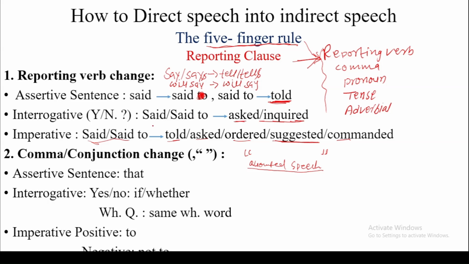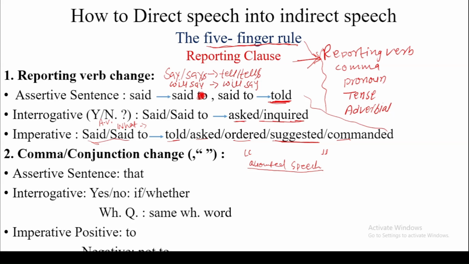In interrogative sentences, we have 2 types. One is the yes-no question, which generally starts with an auxiliary verb. The other type is the WH question. If there is a WH word, it doesn't matter, we use the same reporting verb. So this is related to the changes of the reporting verb.